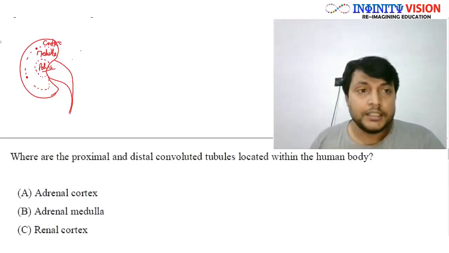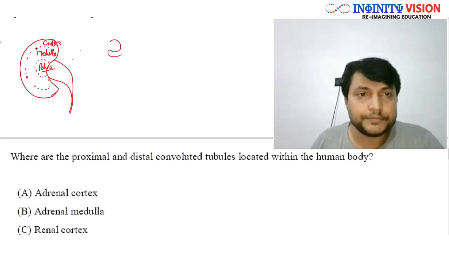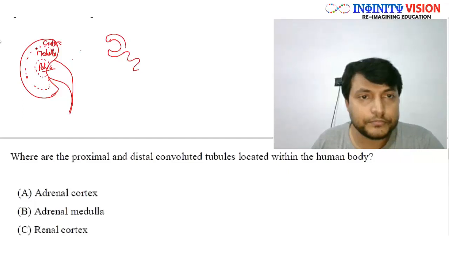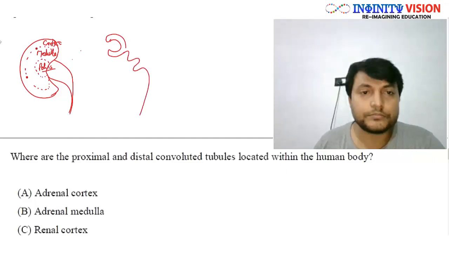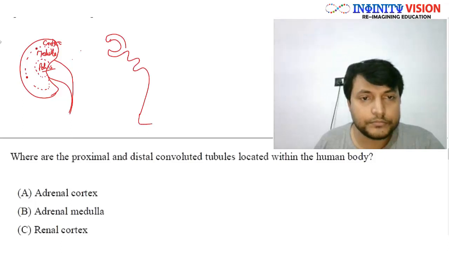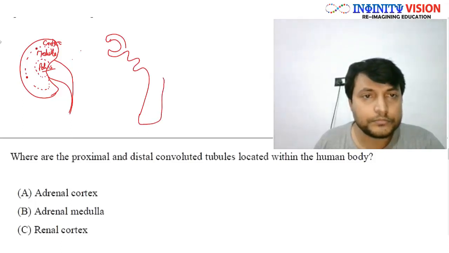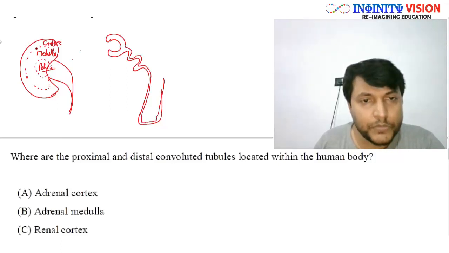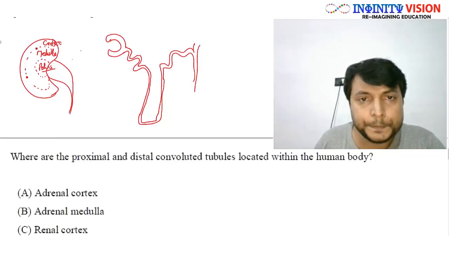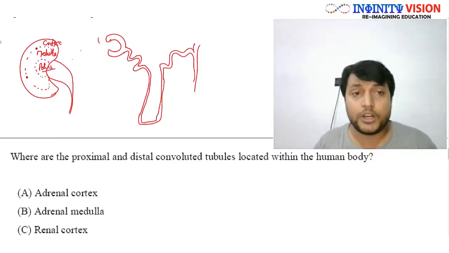Now the nephron looks something like this. These diagrams are not very good, but you can see them in the book. So this is one nephron.